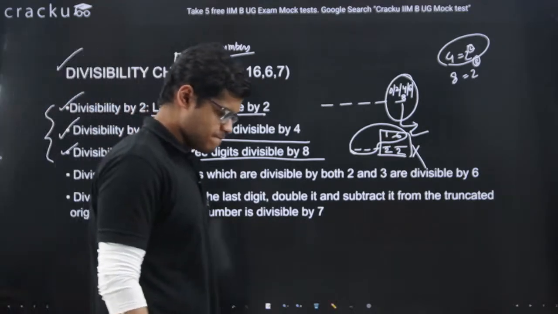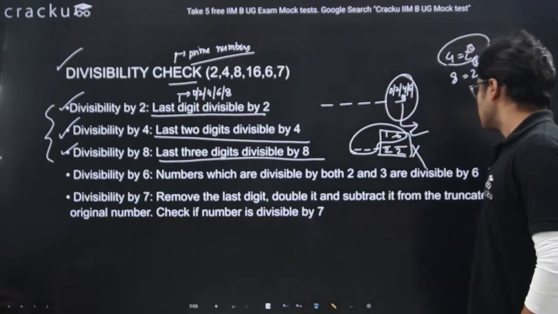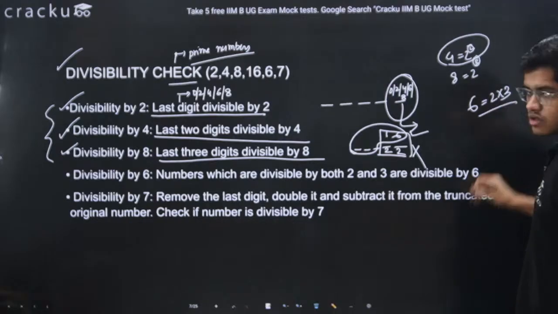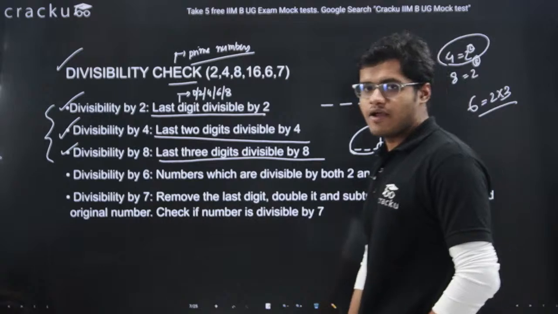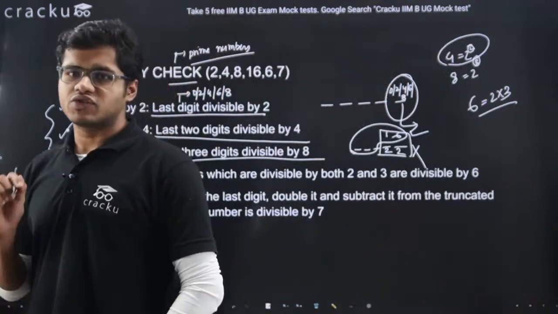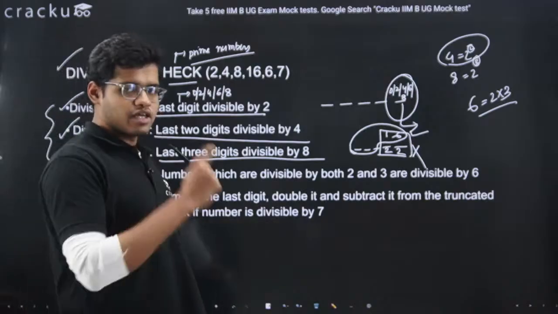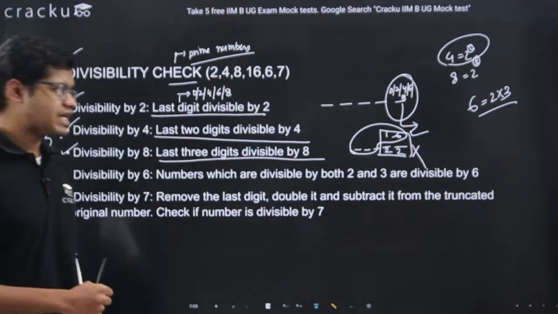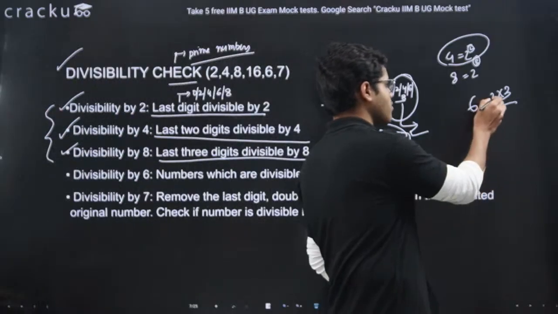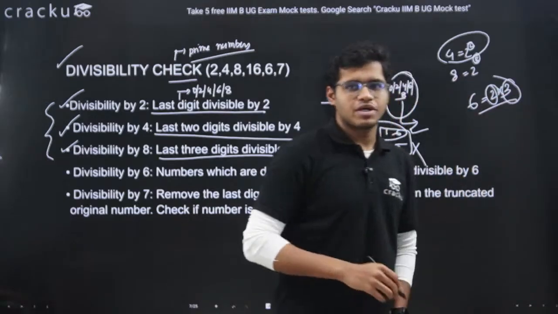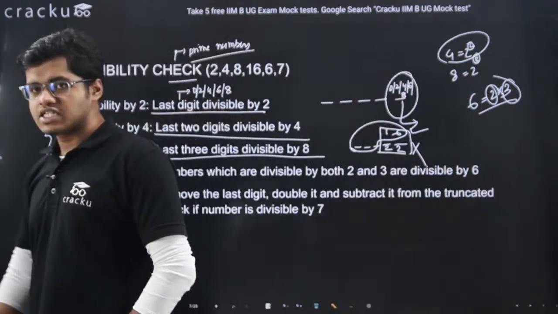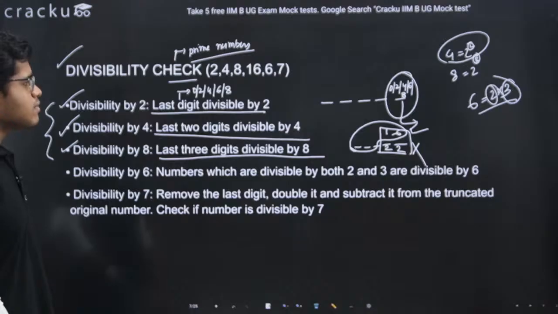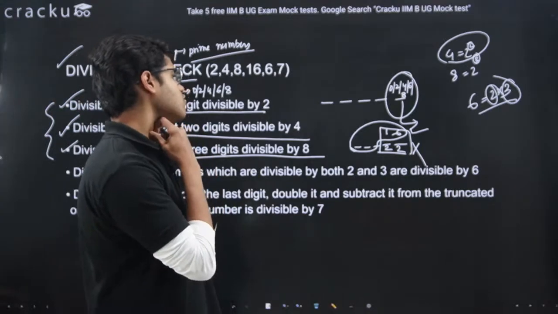Now comes 6. Now guys, we know 6 is 2 into 3, which means if any number is divisible by 6, listen carefully, that number has to be divisible by 2 and also has to be divisible by 3.